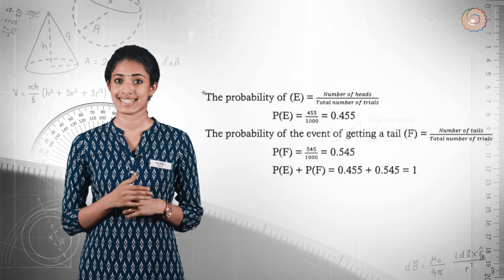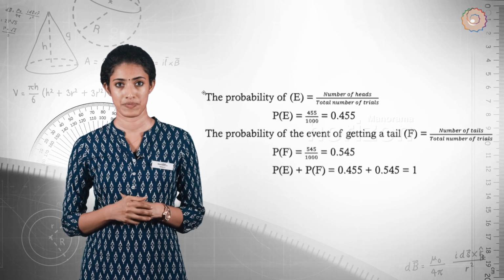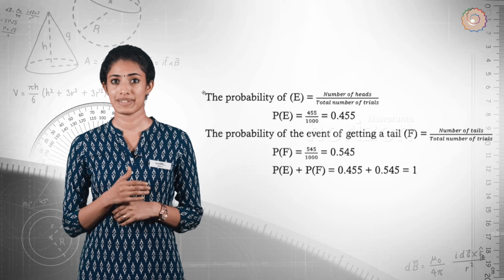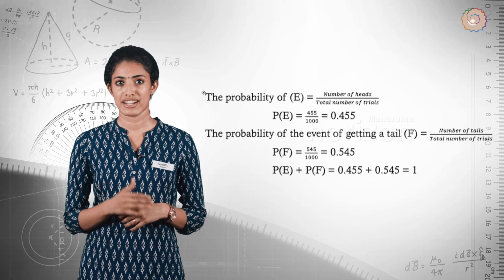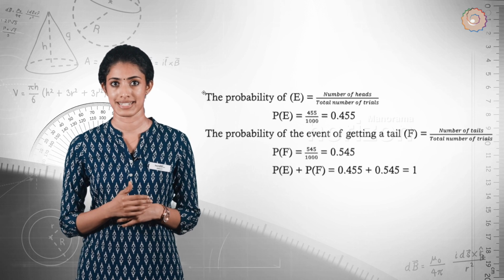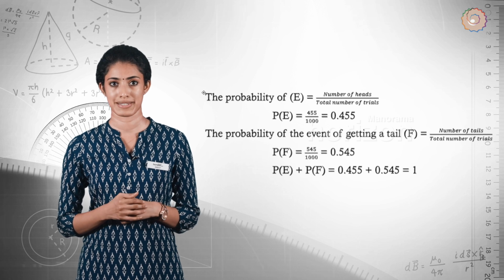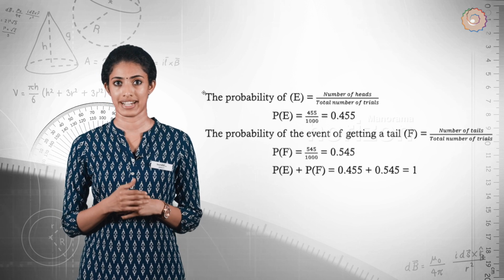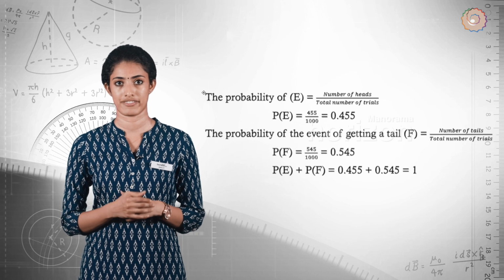Number of trials is 1000 as the coin is tossed 1000 times. Let E and F be the events of getting head and tail respectively. Therefore, probability of event getting a head is calculated by number of heads divided by the total number of trials. That is 455 divided by 1000 giving you 0.455.